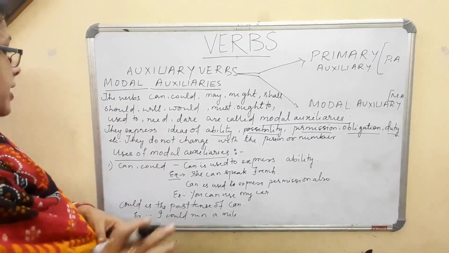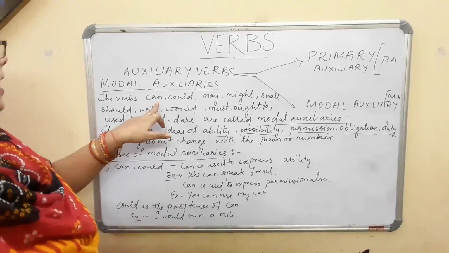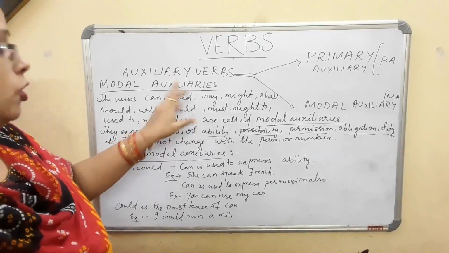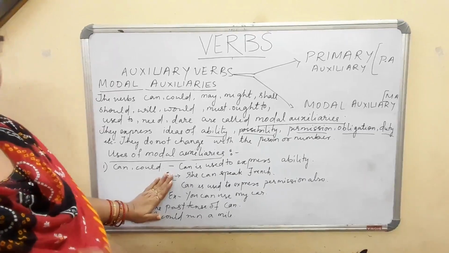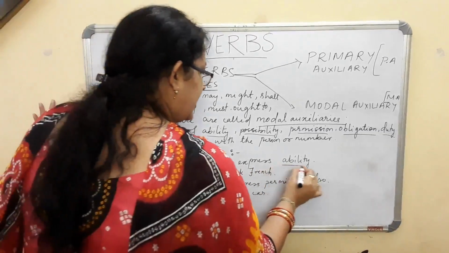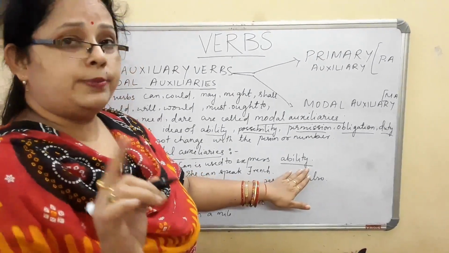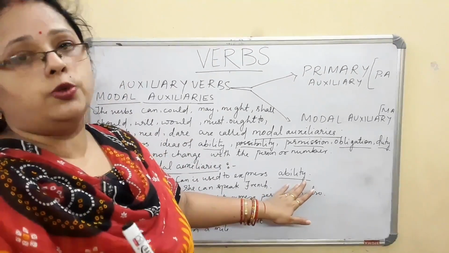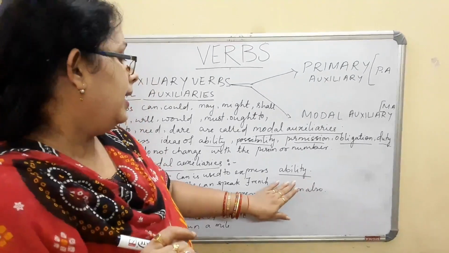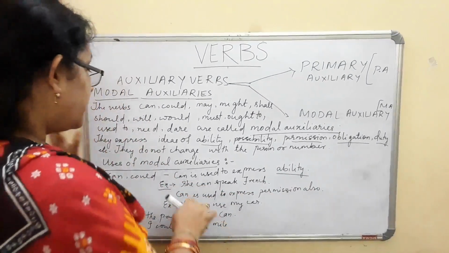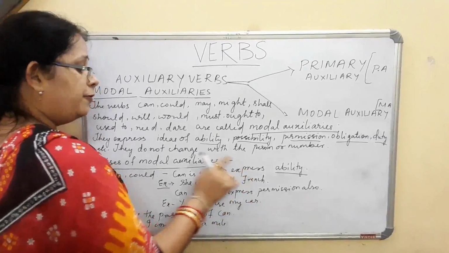Now let us see the uses of the modal auxiliaries. The first one is can and could. Can is used to express ability. Many a time it is also used for permission. Let us see how we use it for ability. She can speak French.